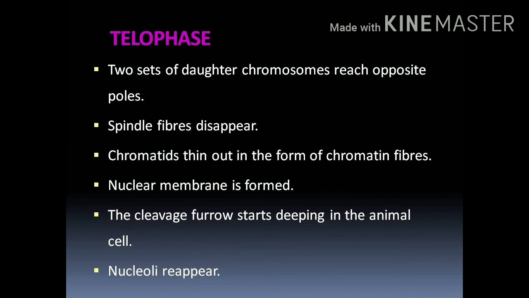Spindle and astral rays disappear. We cannot see the spindle fibers as well as the astral rays. And the cleavage furrow starts deepening in the animal cell. Whatever furrow formed in the anaphase deepens in the telophase. That is what we can observe in the animal cell.